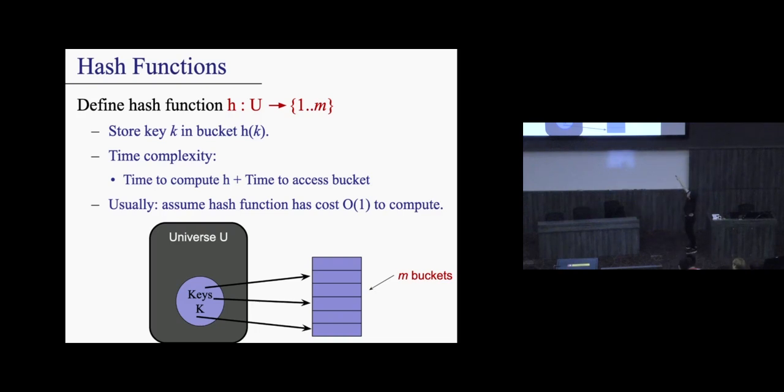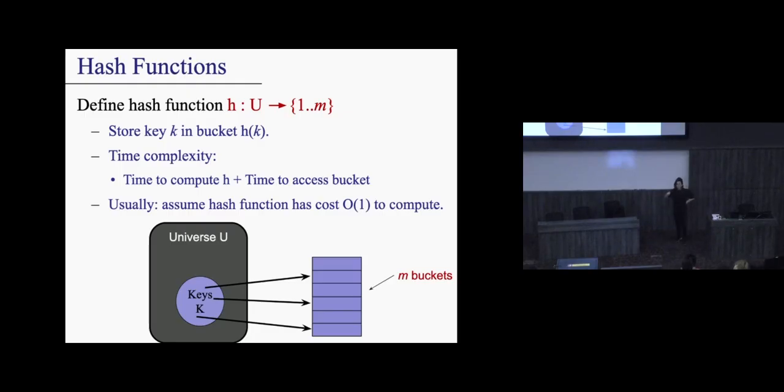Right? So this function has to be evaluated on any possible input, but it has to give you one of m possible values. Okay? And the idea is the following. Let's say that I want to store key k. I will evaluate hash function h. That gets me a value. I will store it in the corresponding bucket, h of k. So if, for example, k is 5, and I hash 5, and it gives me 6, that means I'm going to go to bucket 6 and place it down there.